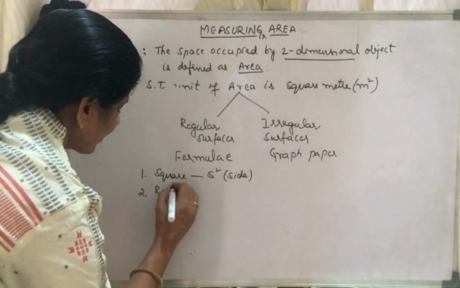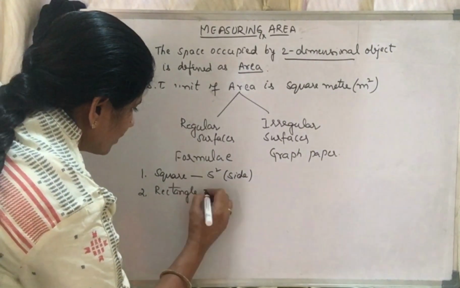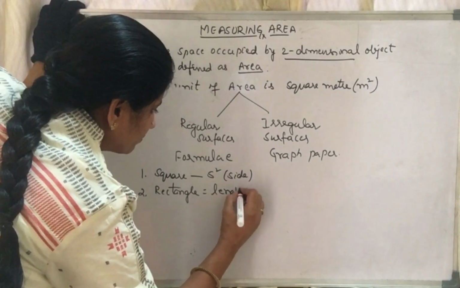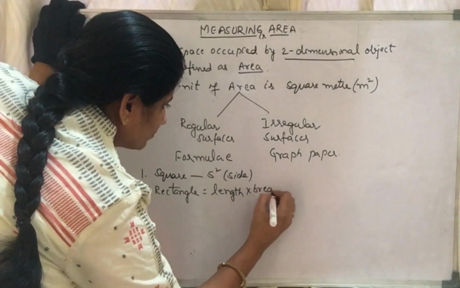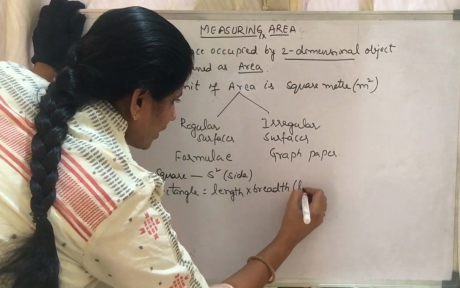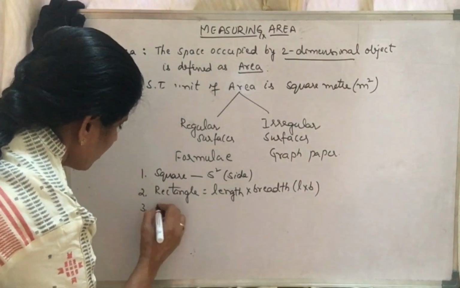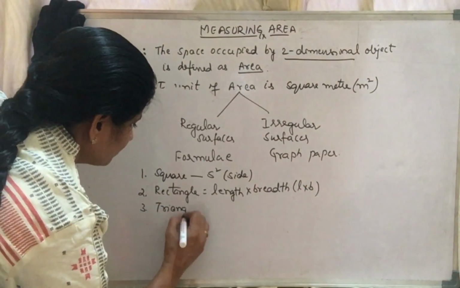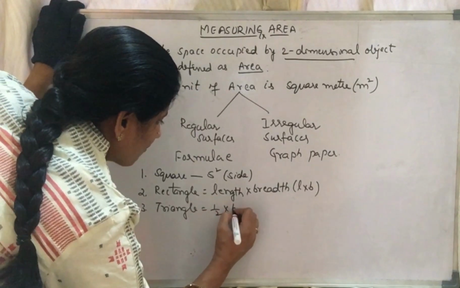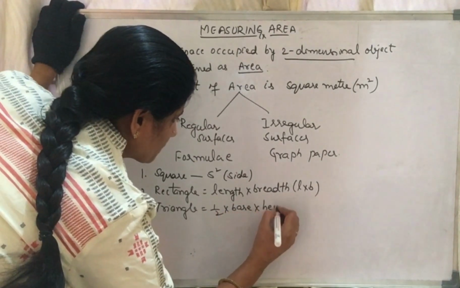For example, if you take a square, its formula is s square, where s is the side. Suppose if you take a rectangle, it is length into breadth, L into B. If you take a triangle, it is half into base into height.